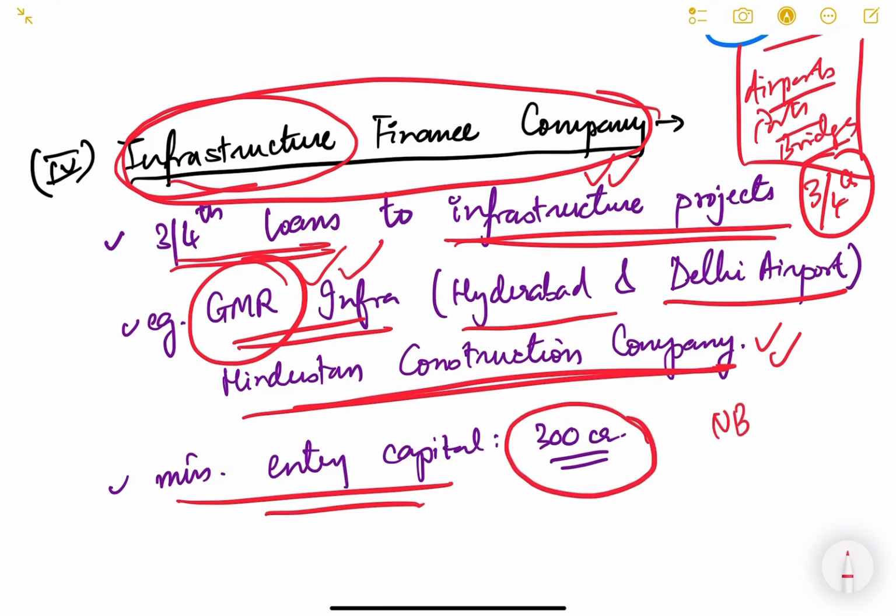For any other NBFC, the minimum entry capital is 2 crore. For microfinance institution, it is 5 crore. But if you want to have an infrastructure finance company, the minimum entry capital is 300 crore. This is an exception. Therefore, see, 300 crore is a huge amount. Okay, not anybody can invest such a big amount. And therefore, these companies are very large companies and they do very big projects. Okay, so keep this in mind.